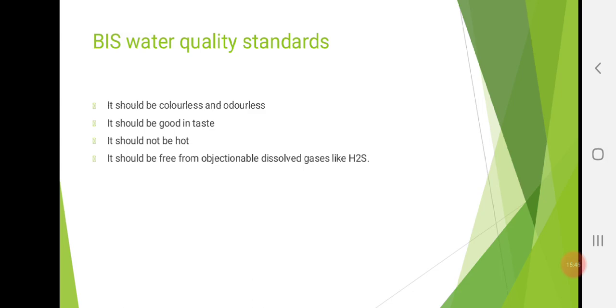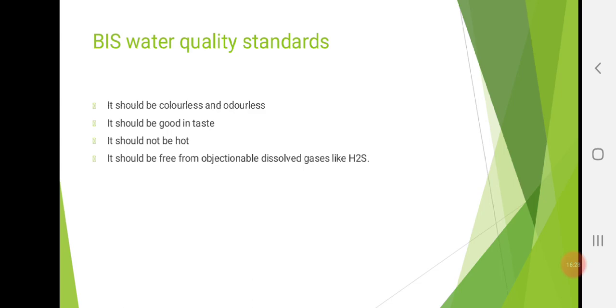BIS water quality standards. The municipal supply of water should have the following characteristics or specific standards. It should be colorless and odorless. Of course, everyone should get water that is colorless and odorless. It should be good in taste. It should not be hot. Its turbidity should be less than 10 ppm. It should be free from objectionable dissolved gases like H2S. It should be free from objectionable minerals such as lead, chromium, and manganese salts. Its alkalinity should be high. pH should be in the range of 7 to 8.5.